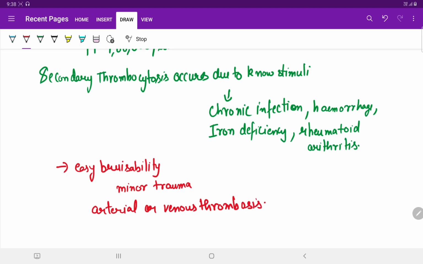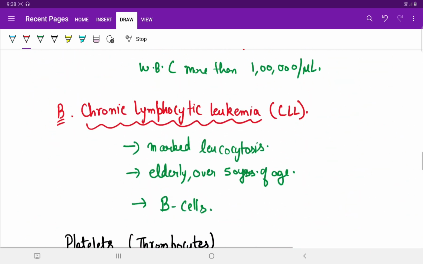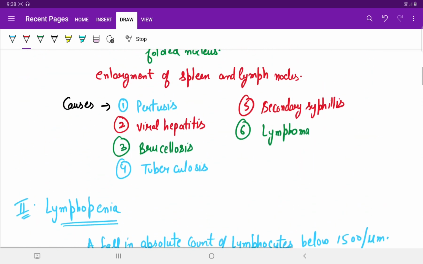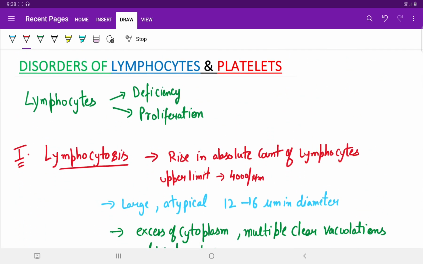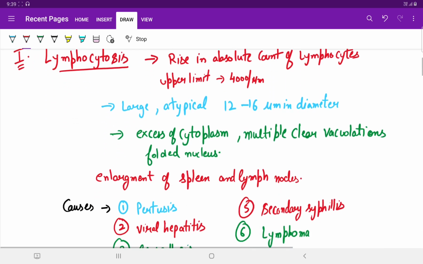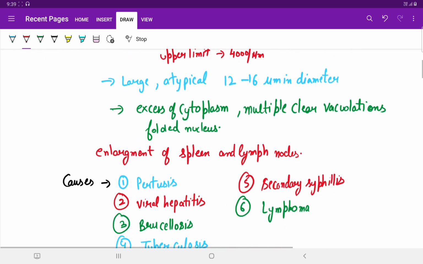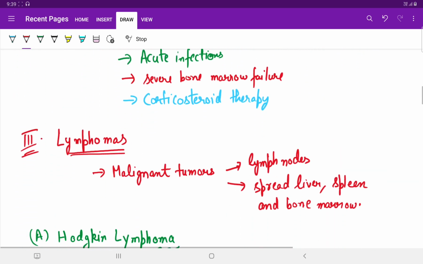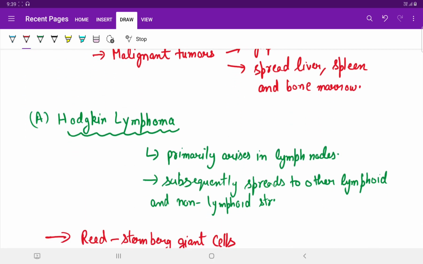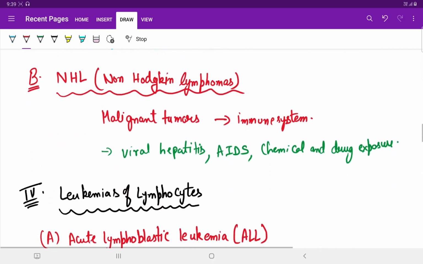So, students, this was all regarding the various diseases associated with lymphocytes and platelets. We discussed lymphocytosis, lymphopenia, and lymphoma. Lymphomas are of two types, Hodgkin and non-Hodgkin lymphomas.